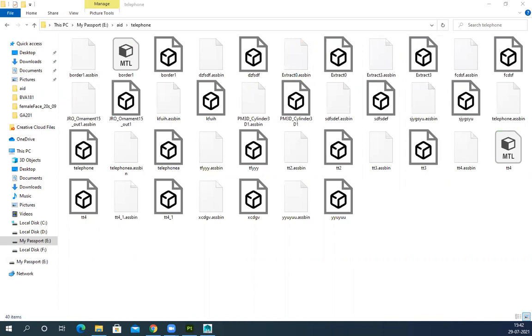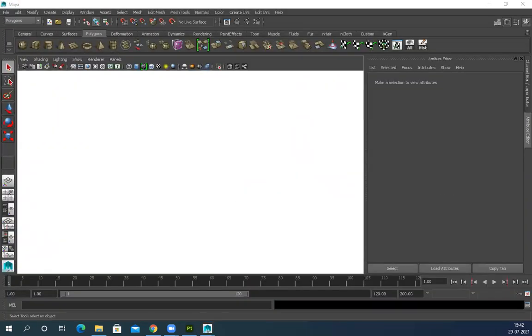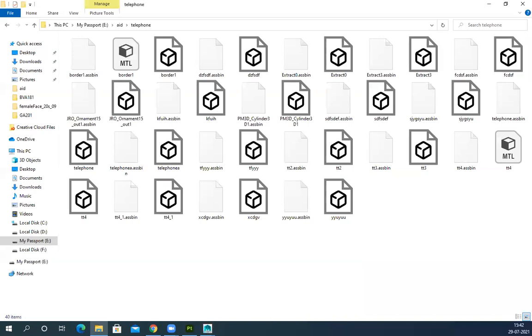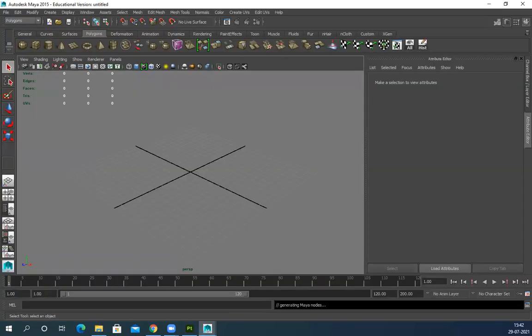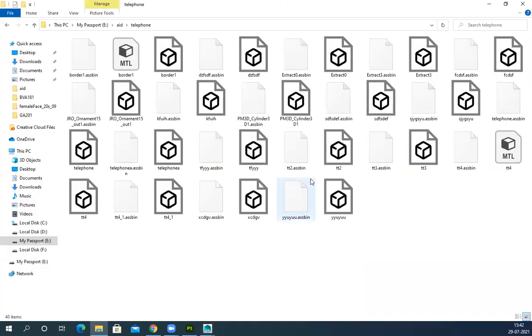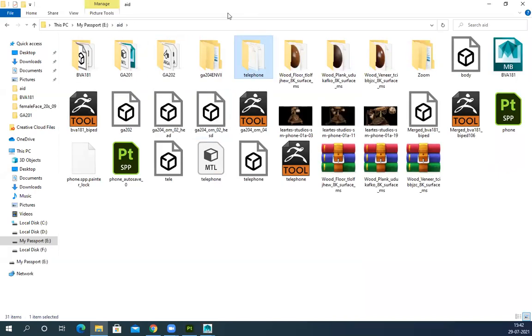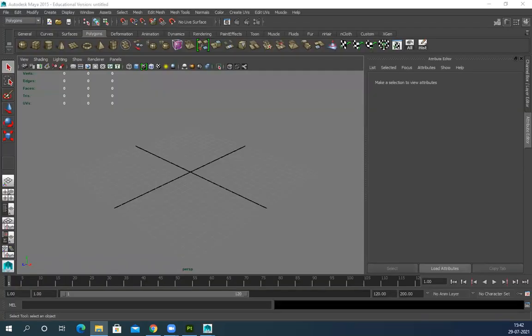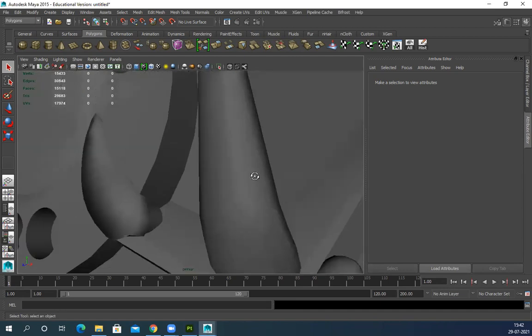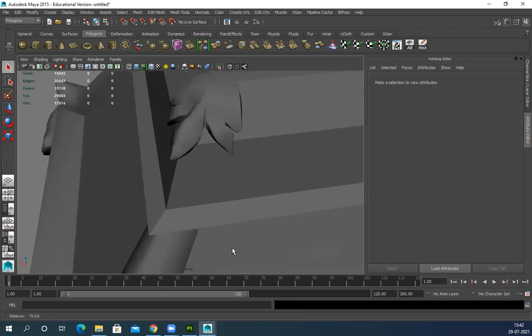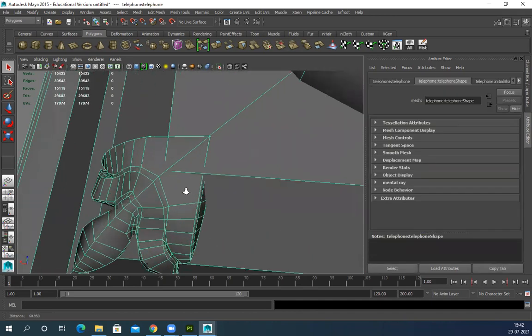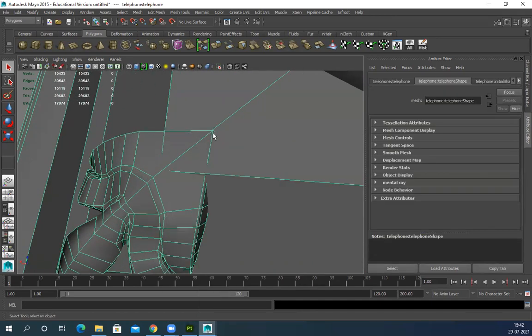Otherwise, it will create unwanted or unnatural shadows or shadings. So let's see. Just to show, that's why I'm using Maya, so I can do it really quickly and show you. The textures may be gone also, maybe not, but even if it's gone, I can get it back again. That's what I'm showing. This is my phone, right? So this was a small error. Yeah, see, slight issue here. So let's see, I click this.